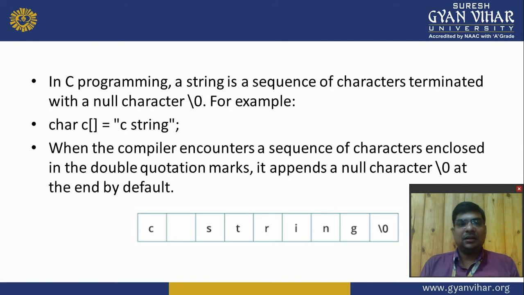In the PPT, a string like C string is shown. Always a character is written in single quotes, and a string is written with double quotes, always double quotes. So if a character or a group of characters is written with double quotes, that is called a string. And in C programming we use a character array to store the string. The example is shown on the PPT.